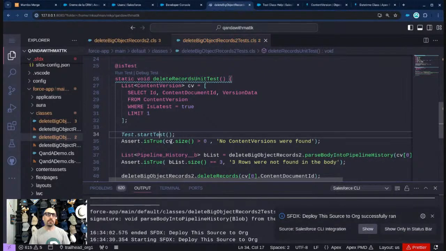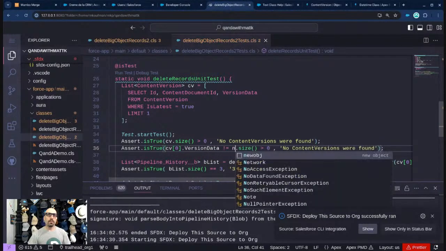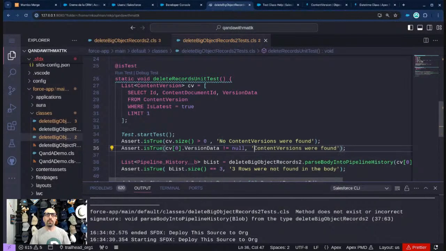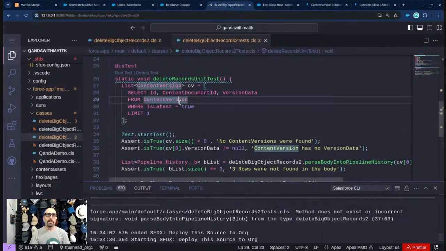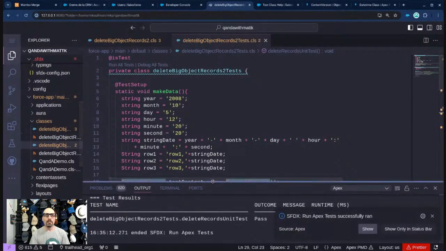Okay. Technically, I probably should also do this. Let's go ahead. Version data is unequal to null. I think that'll work. Content version has no version data. We could also do if statements, but this is going to stop my code. I'm betting my code that this will work. And if not, these tests aren't going to pass. Maybe I can't deploy, that type of thing, which is probably a good thing if this code is critical. We don't want it to somehow work when it's unexpected.